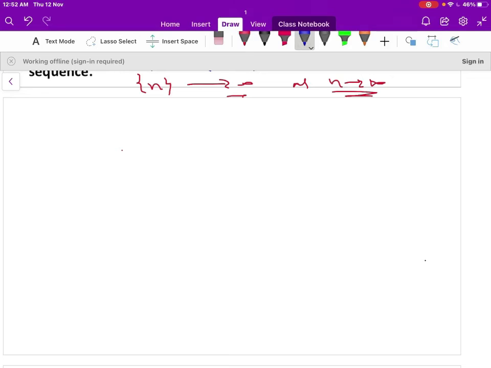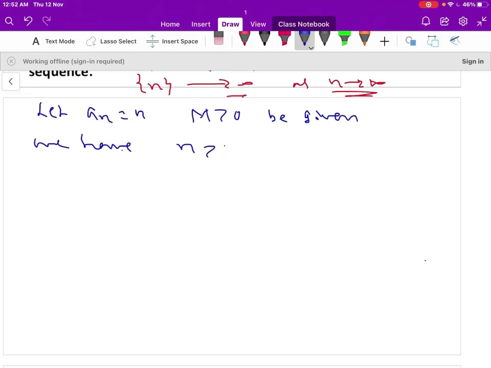Let us move to the definition of the divergence of a sequence. Let a_n be equal to n here. Let m be a positive number given. We need n greater than m. For example, a1 is 1, a2 is 2, a3 is 3, and so on.